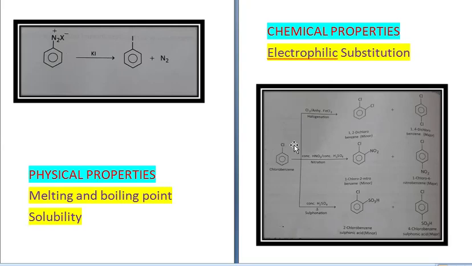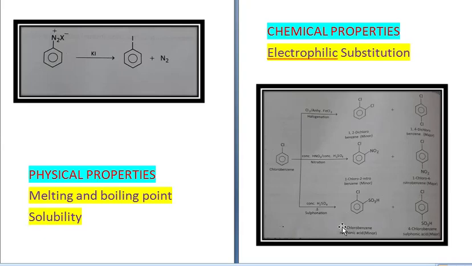Same way, when chlorobenzene reacts with HNO3 and H2SO4, then nitration takes place. So you get C6H5Cl with NO2 here also, so you're getting two types of compounds, 1-chloro-2-nitrobenzene or 1-chloro-4-nitrobenzene. In this also 1-chloro-4-nitrobenzene is major and 1-chloro-2-nitrobenzene is minor.